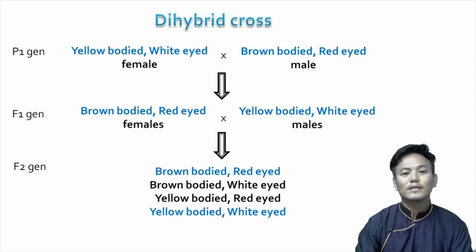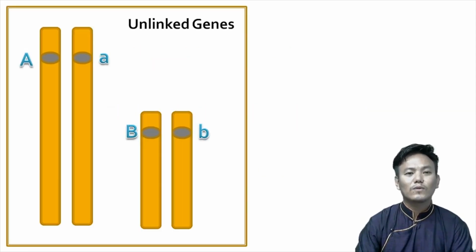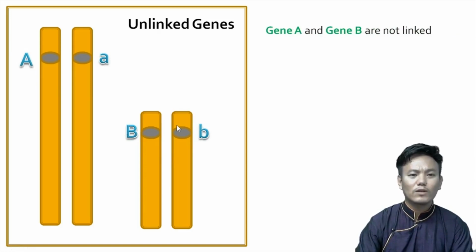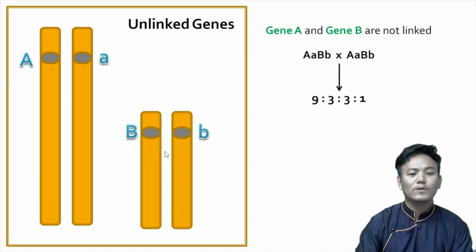So let's look at this one over here. When two genes are located on different chromosomes, they are said to be unlinked. Over here, gene A and gene B are not linked, they are unlinked genes. And when they are not linked, what we get is such kind of dihybrid crosses. We will get the Mendelian ratio, that is the 9:3:3:1 dihybrid ratio.